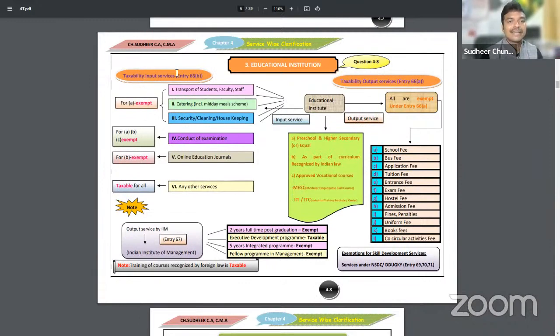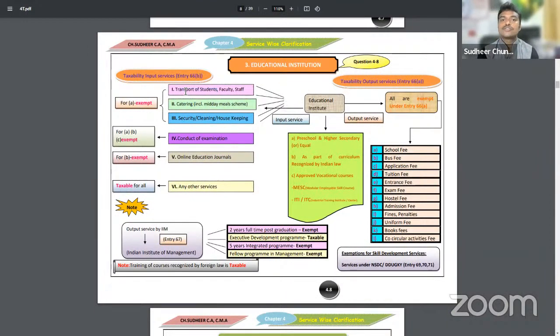Now let us compare input services that are exempted from GST. Transportation services. Sir, any travels providing transportation services to school, faculty and staff, it is exempted. Sir, these are incomes of education institutes. What are exempted we have learned? These are expenses of education institutes.